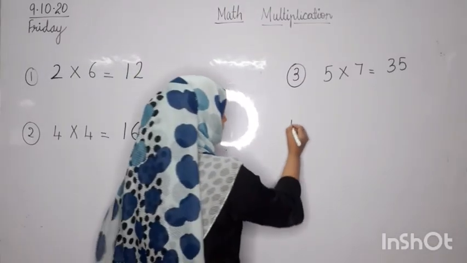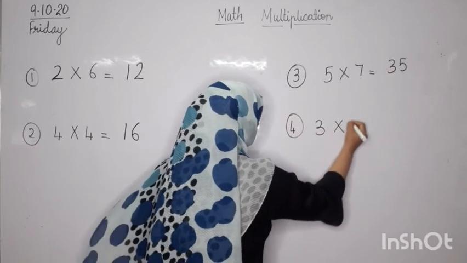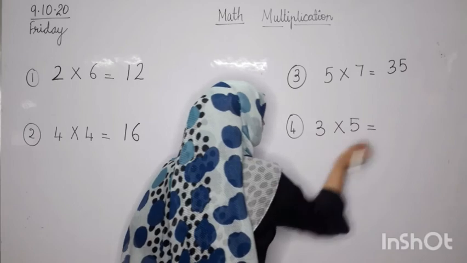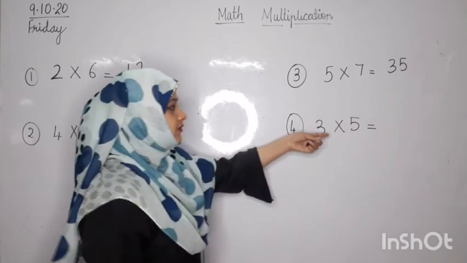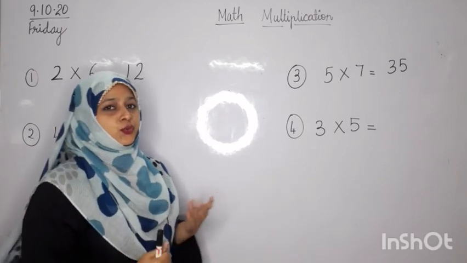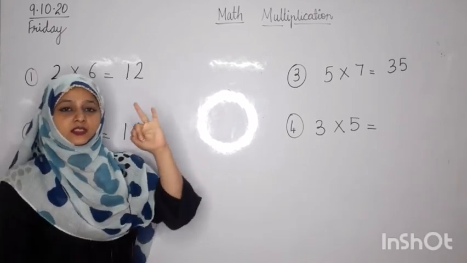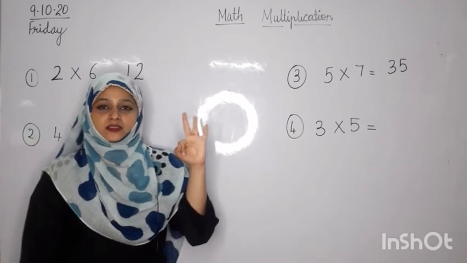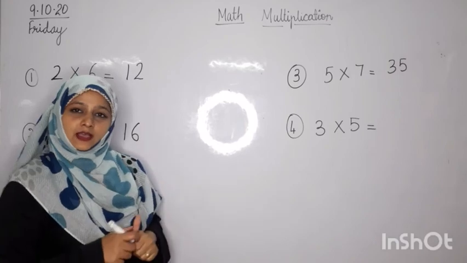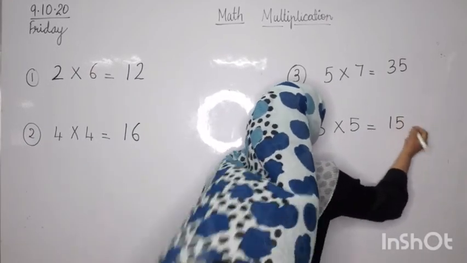Let's take the sum as 3 5s are. Yes. Now for this we should know the table of 3. We all are still learning. So we will start saying the table from the beginning. 3 1s are 3, 3 2s are 6, 3 3s are 9, 3 4s are 12, 3 5s are 15. So we got the answer as 15.